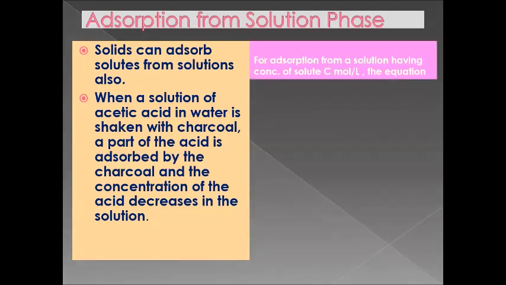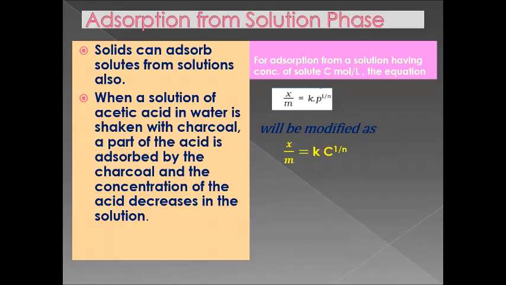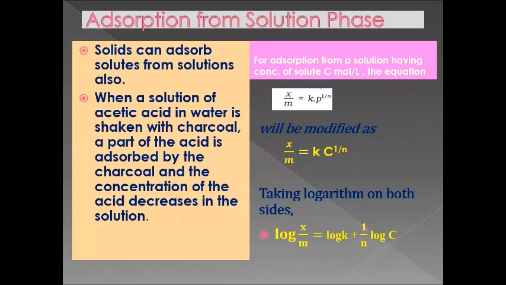For adsorption from a solution, with the concentration of solute C in mole per liter, the equation x/m = k p^(1/n) can be modified as x/m = k c^(1/n). If we take the logarithm on both sides, the equation can be rewritten as log(x/m) = log k + (1/n) log c. So, using the solution phase also, we can express the Freundlich isotherm.